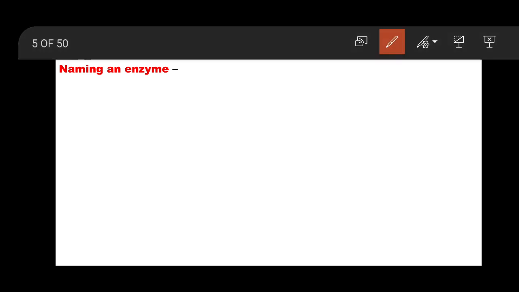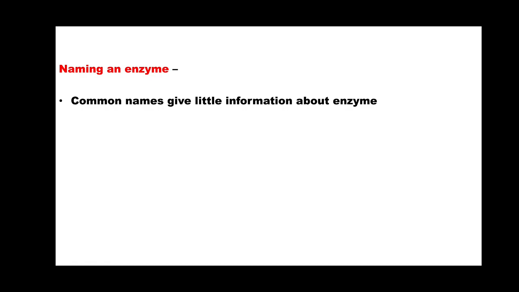Now we are moving towards a topic which is a little bit out of syllabus, but important for our knowledge: naming an enzyme, how names are given to enzymes. We will finish this in a few minutes. Common names give little information about enzymes.